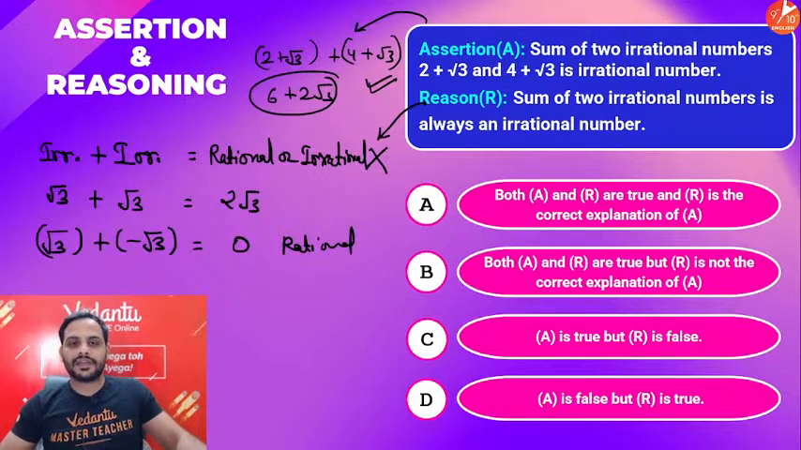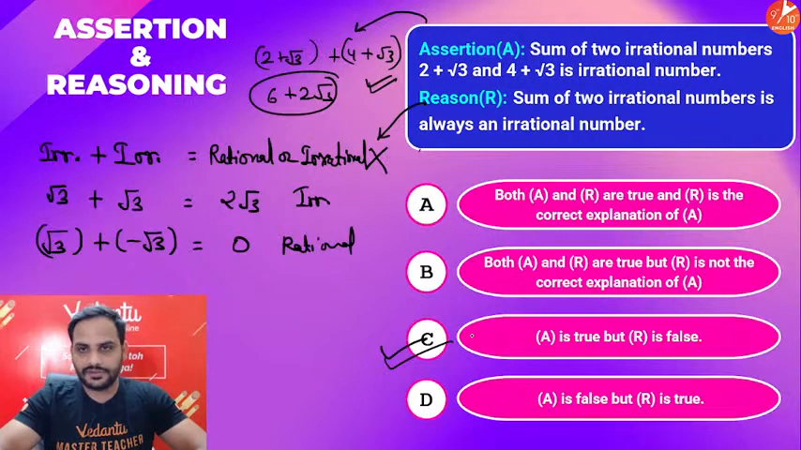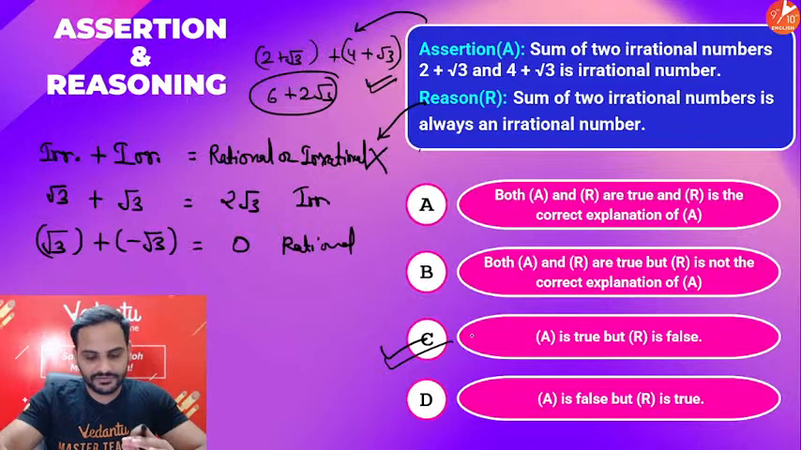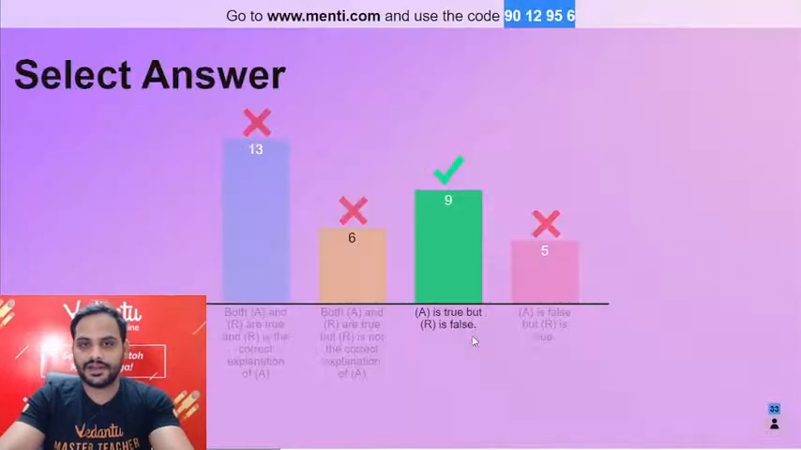So the sum can be anything. So I will say, sir, the reason is a false statement. Reason is false, that means option C. So this is a very good question, beta. Many times students get confused in this section. Alright, so remember, sum of two irrational numbers may be rational, may be irrational. It can be anything. Okay guys, let's move ahead with the leaderboard.